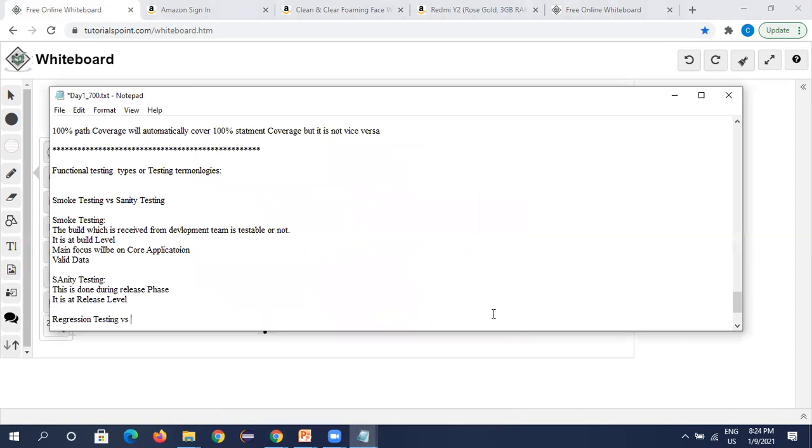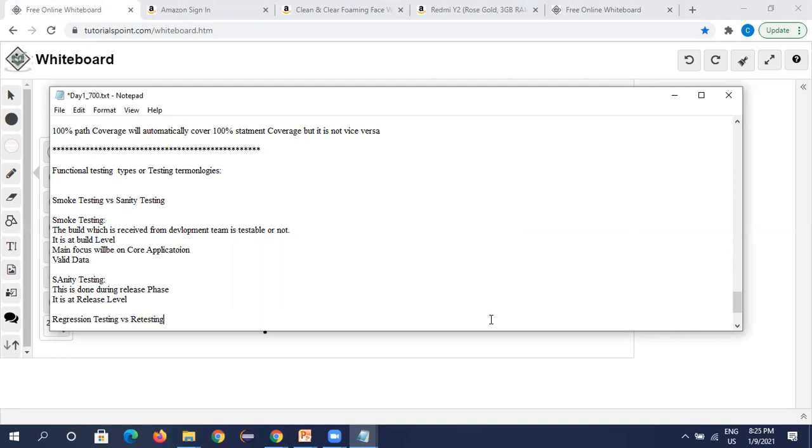Yes, you are asking something, Amar. Once this process is done, on the go live date, once the application goes live, on the same day we also perform some testing. Is it smoke testing? Yeah, smoke test. In production also we do smoke test. Once the application is released and goes live, we do smoke test because we just have a glance at critical functionalities to see that everything is working in that environment.